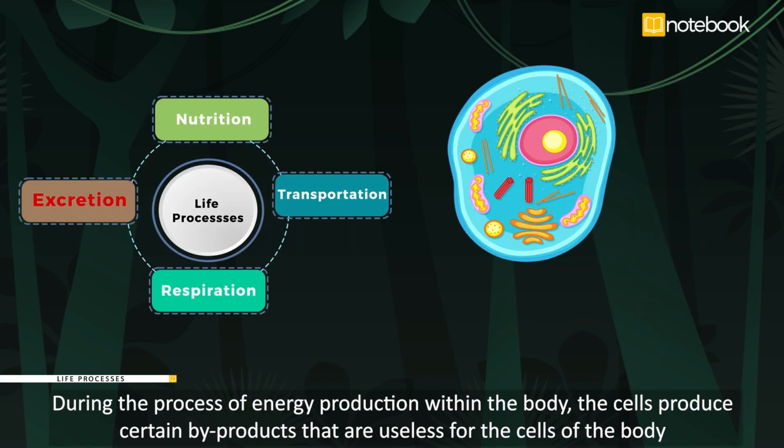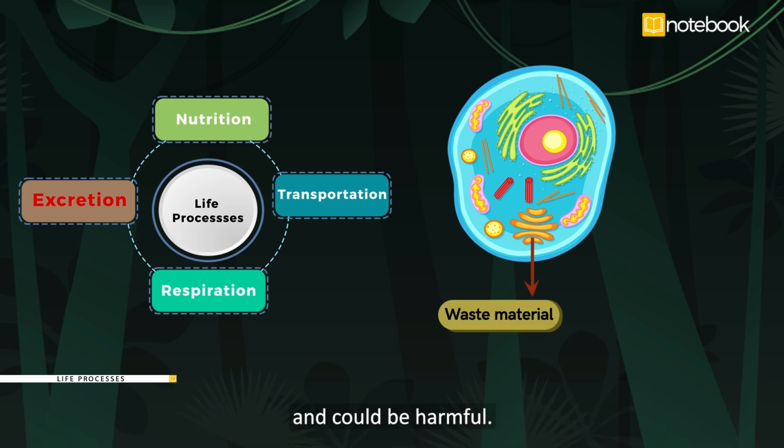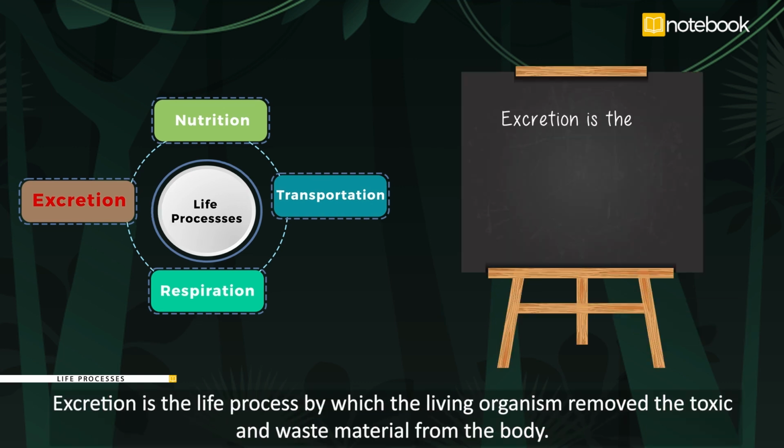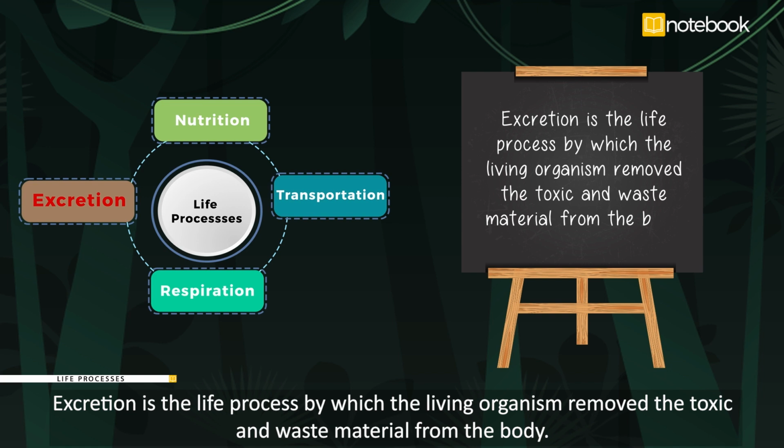During the process of energy production within the body, the cells produce certain byproducts that are useless for the cells of the body and could be harmful. These toxic waste products must be removed from the body. Excretion is the life process by which the living organism removes the toxic and waste material from their body.